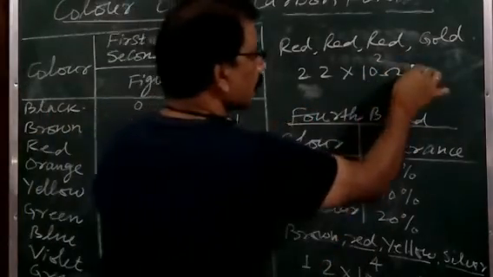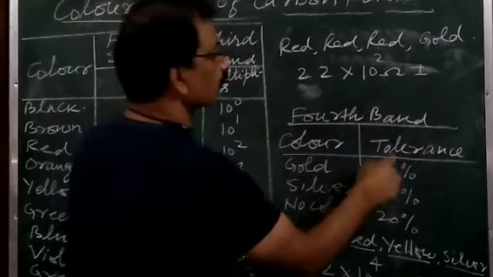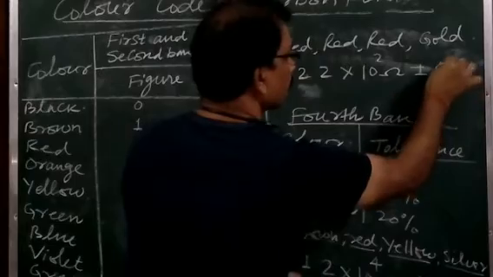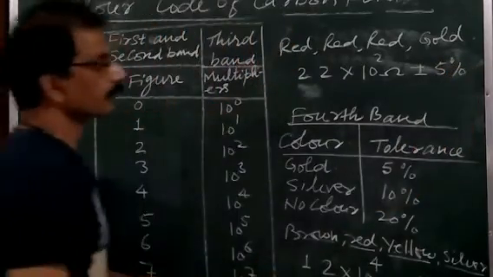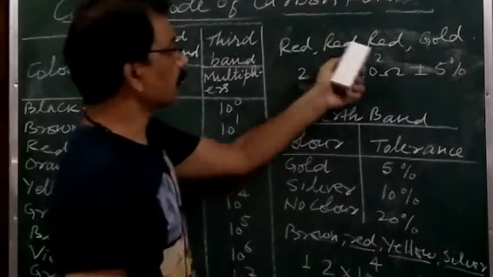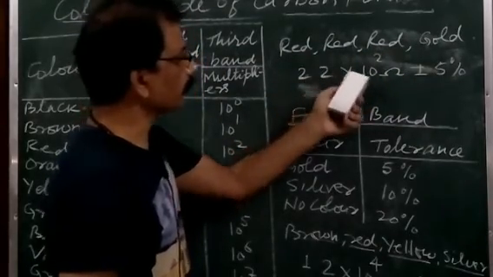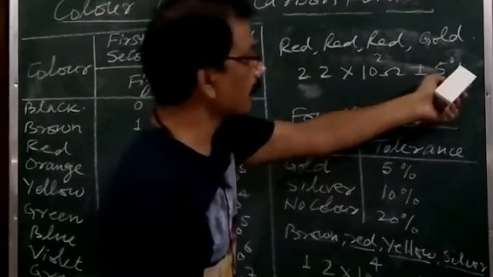And for the fourth color, plus minus. Gold tolerance is 5%, so you write here 5%. It means if these color bands are on any carbon resistor, then its value is 22 into 10 to the power 2 ohm plus minus 5%.